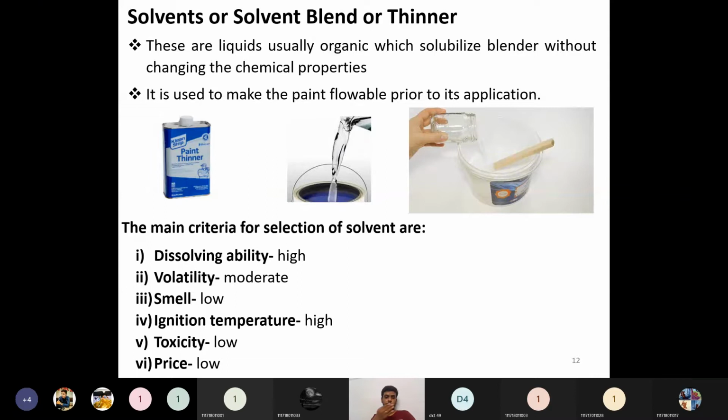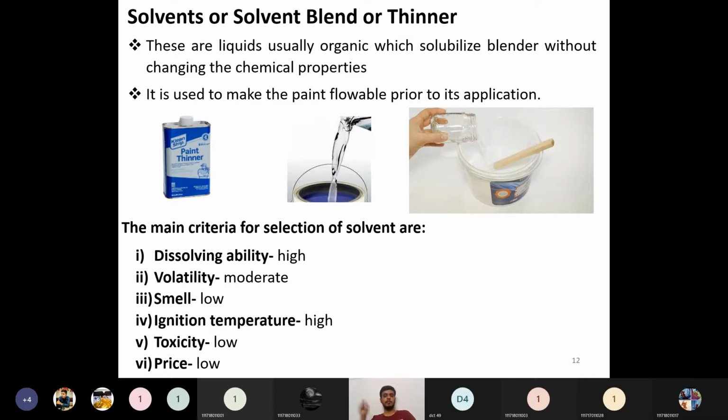After applying the paint vehicle on a suitable substrate, by evaporating the solvent, the film forming agent will be deposited as a thin film on the substrate. So whenever the volatility is very low, the evaporation of the solvent will be very low. If the solvent is not evaporating, then during curing, after application of the paint onto the substrate, the paint will be wet.